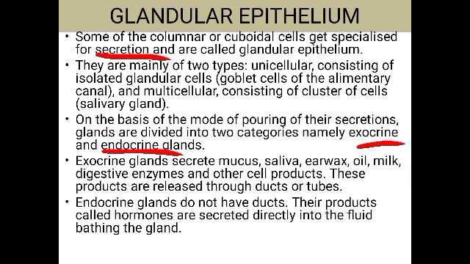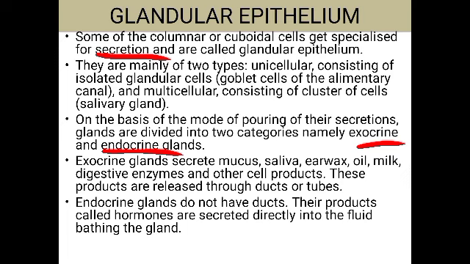We have mucus glands which secrete the mucus. In our hollow organs, mucus glands are there that secrete mucus. Then saliva is secreted by the salivary gland. Earwax is secreted by the wax gland present in our ear. Oil is secreted by the oil glands present on the skin. Milk is secreted by the mammary gland.